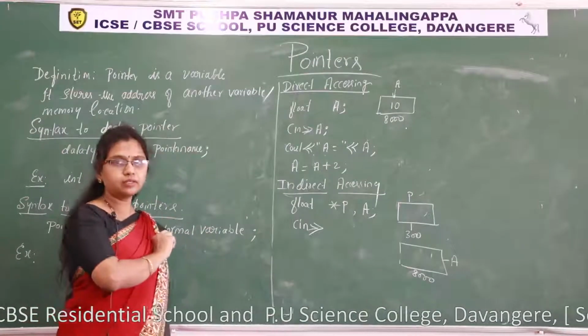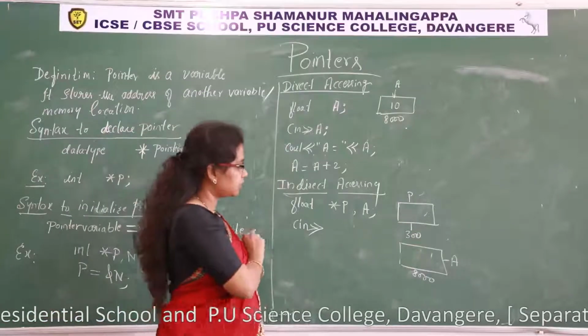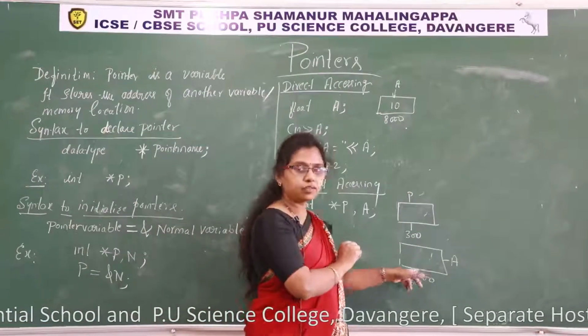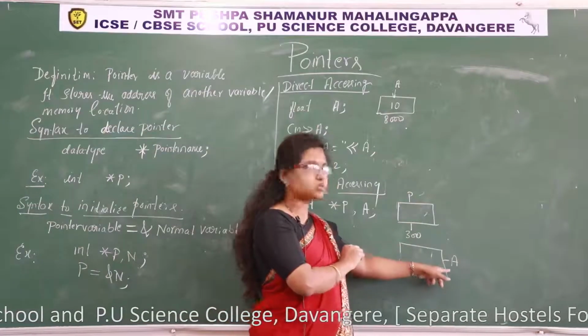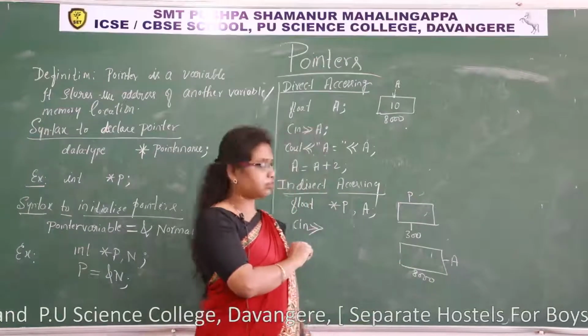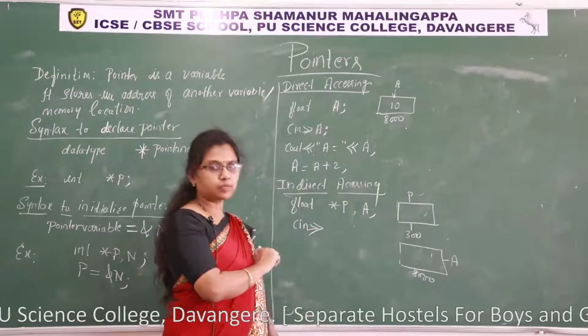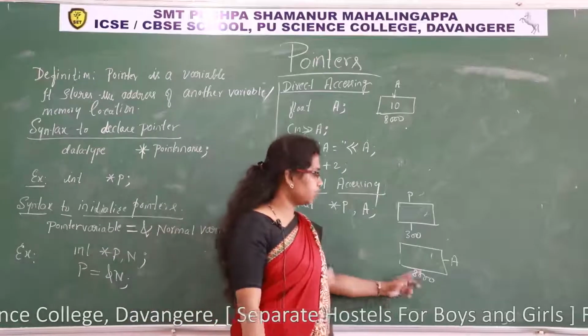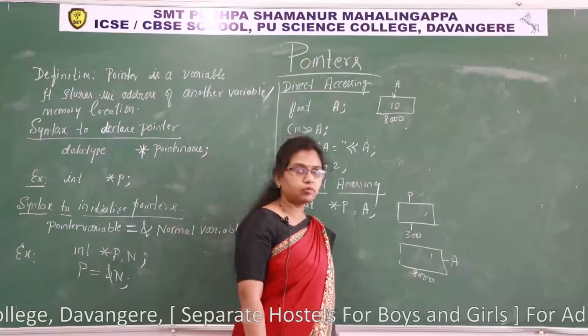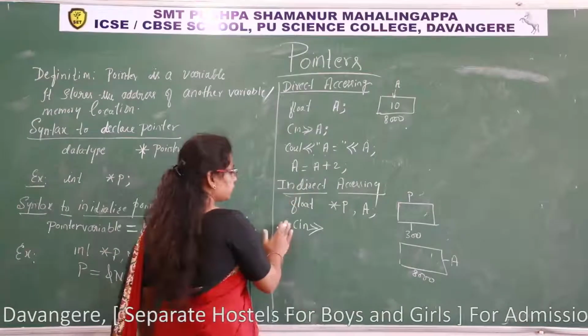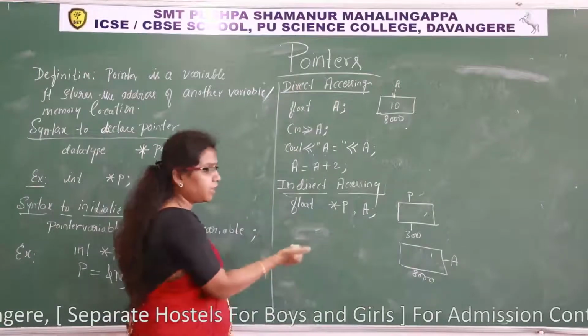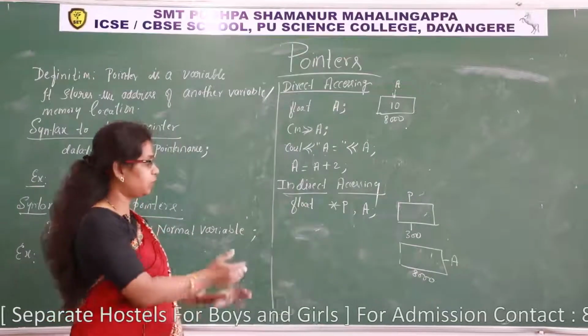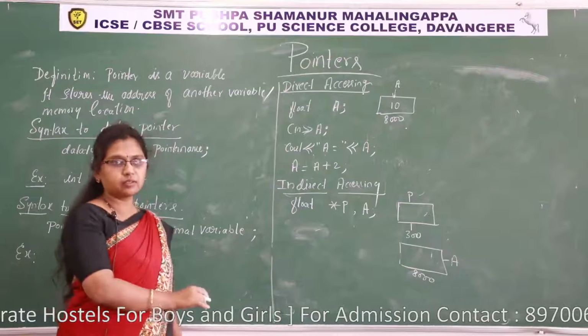Are you understanding? See, to read a value for this memory, I should not use A, the name. Directly I should not use the name. I must use the address of that memory. Now first, what is the procedure? First we have to collect the address of that memory and keep that address aside.